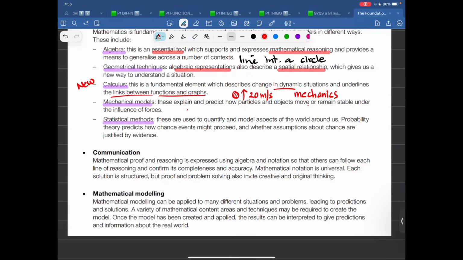Statistical methods. This is about S1 and S2. This is statistics. Quantify and model aspects of the world around us. Probability theory predicts how chance events might proceed. So this is O-level probability that is being advanced and things like that.